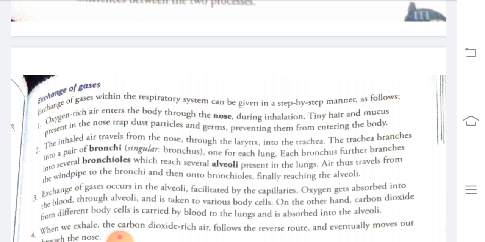Each bronchus further branches into bronchioles.